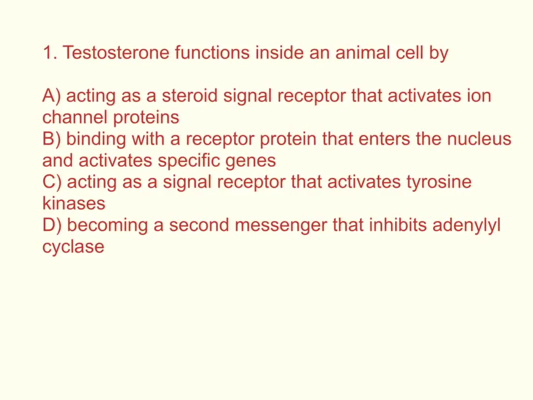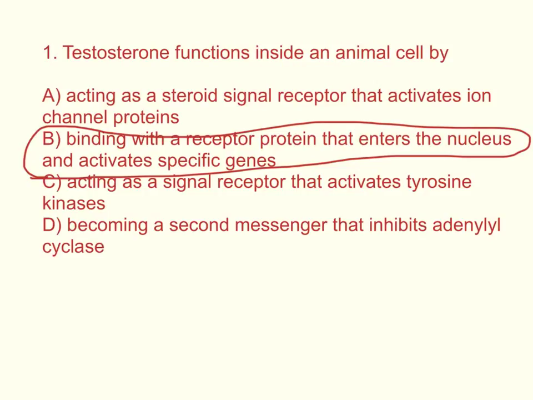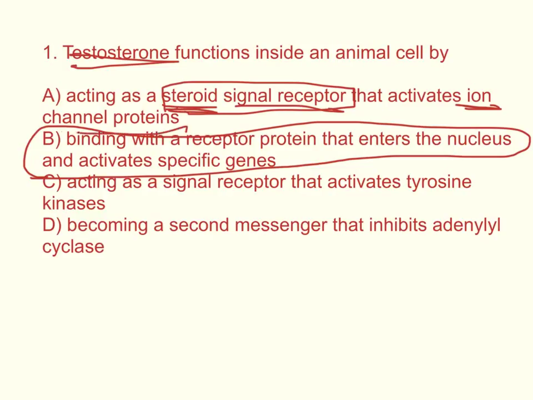If you answered B, binding with the receptor protein that enters the nucleus and activates specific genes, then you are correct. Let's go through some of the other answers. A. Acting as a steroid signal receptor that activates ion channel proteins. Well, testosterone is a steroid hormone, so it's not a receptor, but it would bind to the steroid signal receptor. And testosterone, being a steroid hormone, will actually go inside the cell instead of binding to a plasma membrane receptor, which is what the ion channel protein is.